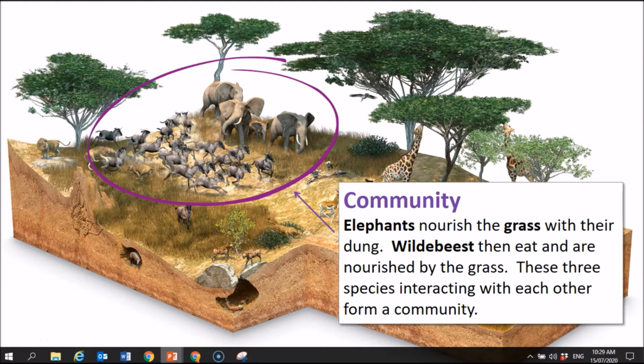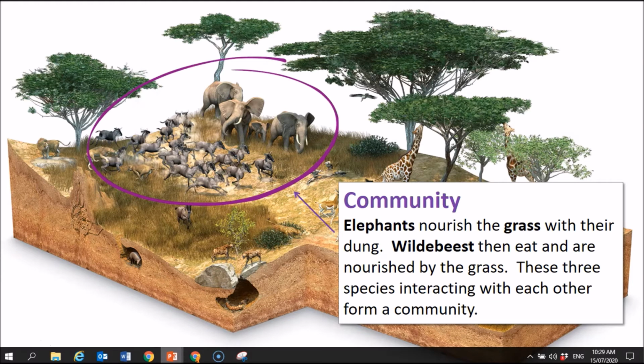Okay, here's the circle of life example, a community. Let's take a look at this. What do we have here? So, elephants nourish the grass with their dung, lovely. Wildebeest then eat that grass which is nourished, okay? And if it hadn't been nourished, then the grass wouldn't have enough nutritional value for the wildebeest to survive. So the elephants are integral to the grass, which is integral to the wildebeest, okay?